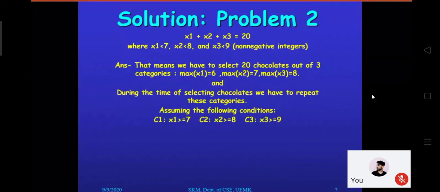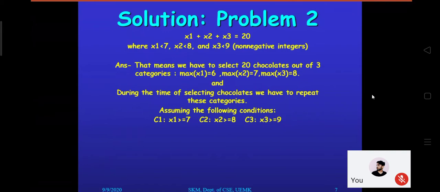We are approaching in a different manner right now. Let's assume the first chocolate we will select starting from 7 and greater than 7, and the second chocolate starting from 8 and greater than 8. Now look carefully at what exactly we are doing.